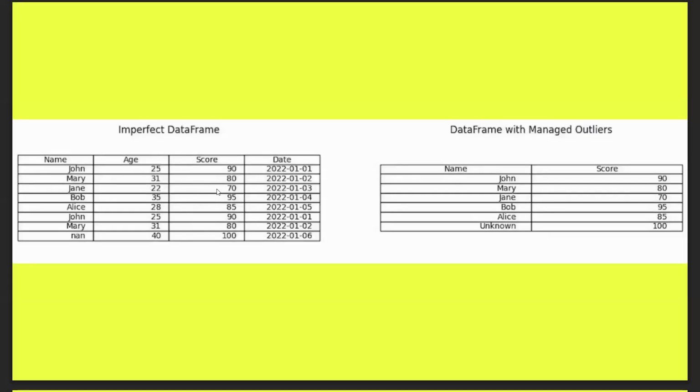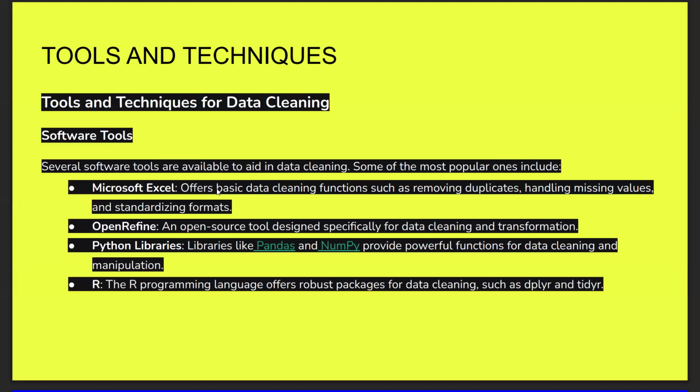So this is the imperfect data frame and this is the data frame with managed outliers. Go through this and you will be able to understand. Next one, tools and techniques.